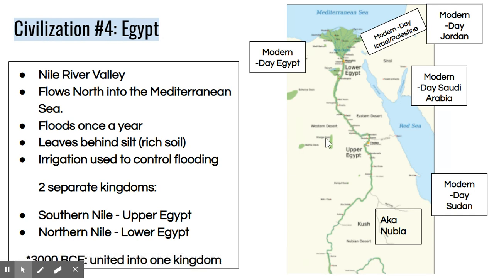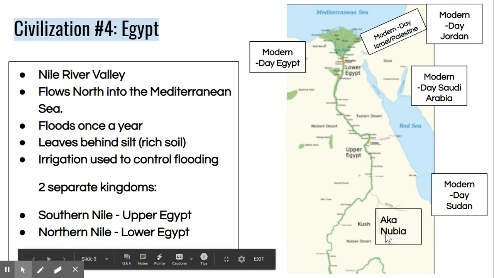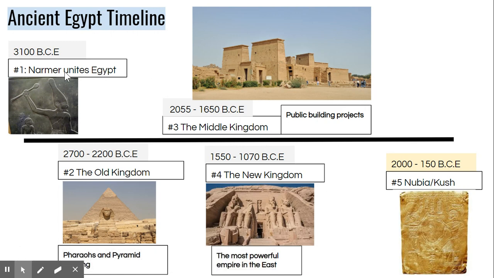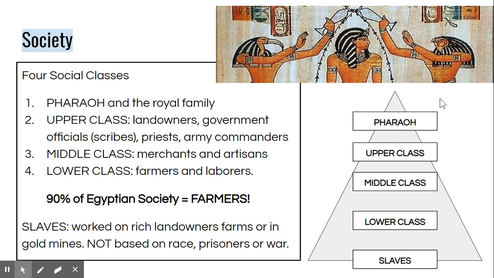And initially, Egypt was broken into the Upper Egypt down here and Lower Egyptian kingdoms. It's important to note that their neighbors to the south are an empire called Nubia or Kush. Remember, Egypt is united in 3000 BCE, and from then on we have a series of dynasties or ruling families. The first time period is the Old Kingdom, the second is the Middle Kingdom, and the third is the New Kingdom. Remember, Nubia or Kush is developing right alongside the ancient Egyptian empire.